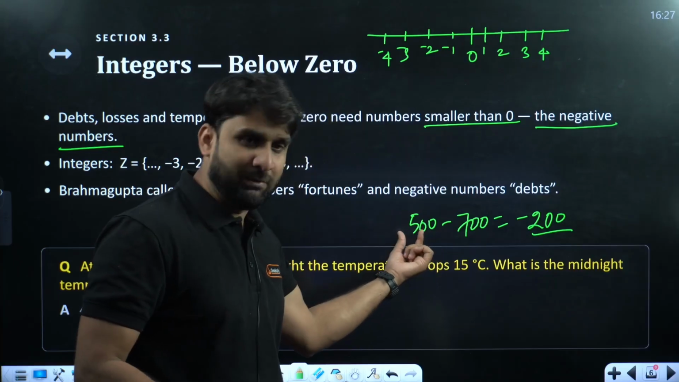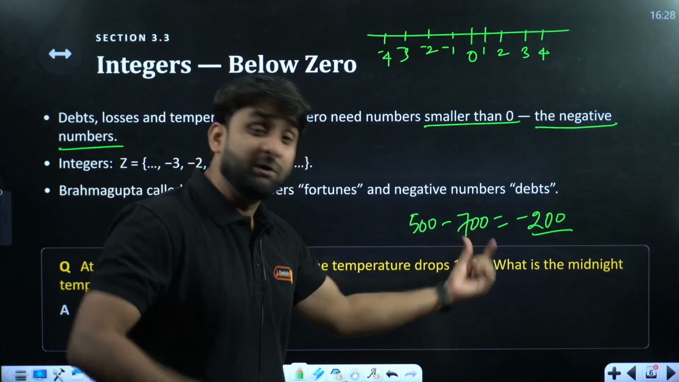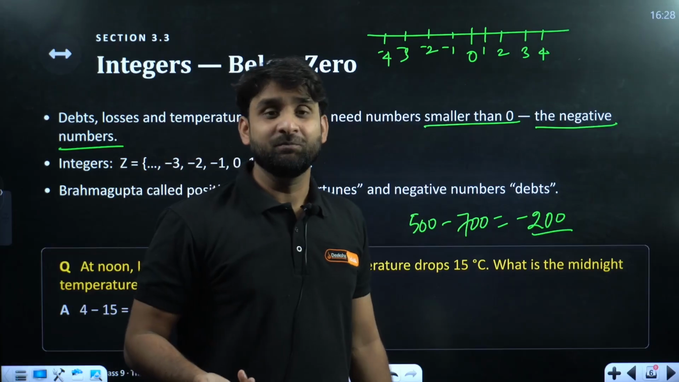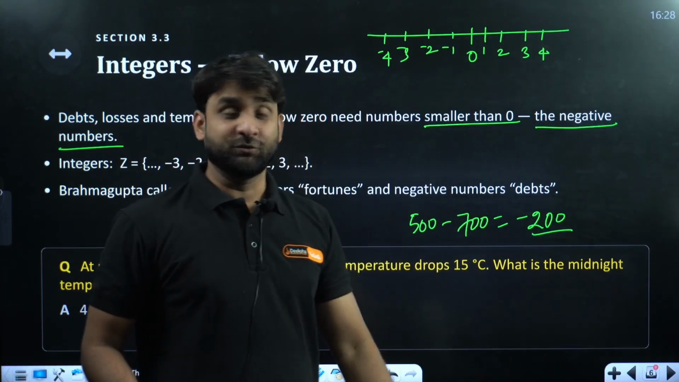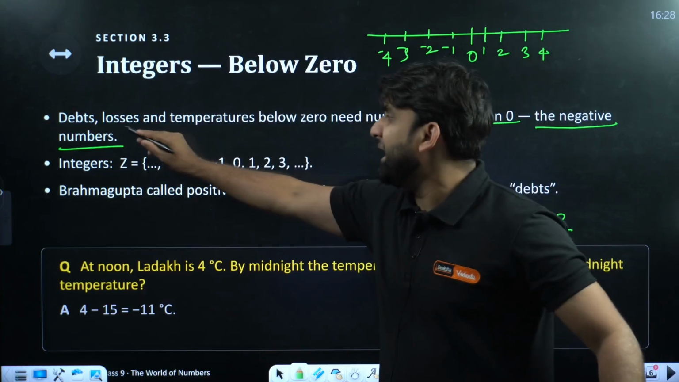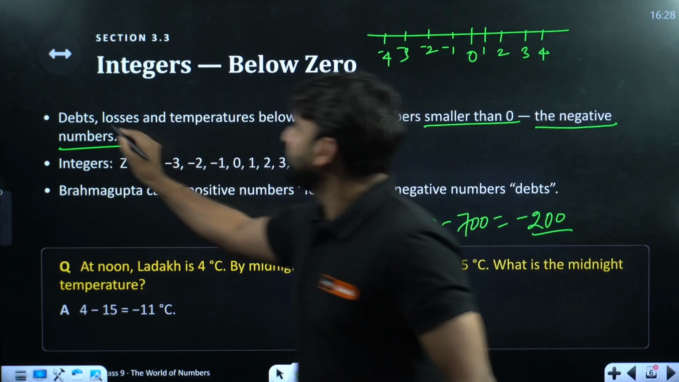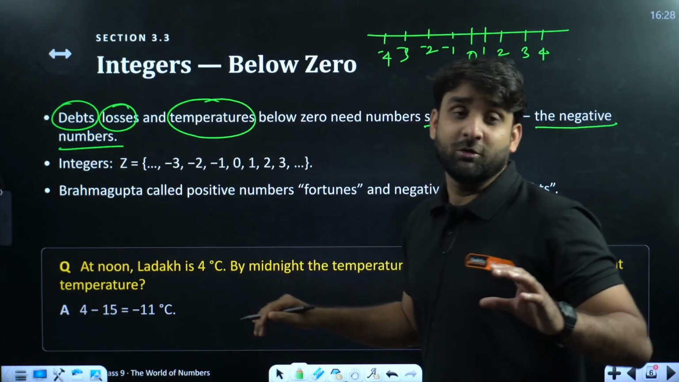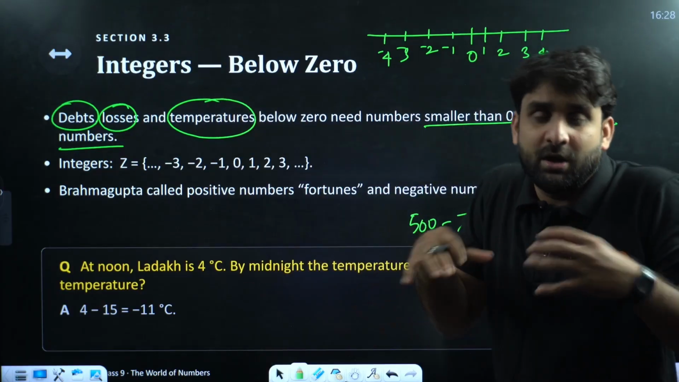I had only 5 rupees, but I have spent 700 rupees. So I might have taken 2 more 100 rupees from a friend. So I am under debt. So negative is also very important, negative value. So my dear, debt, losses, temperature below zero. These are the conditions when the result comes in negative form also, because debt means you are under a burden